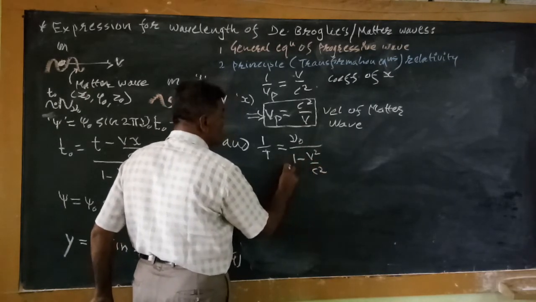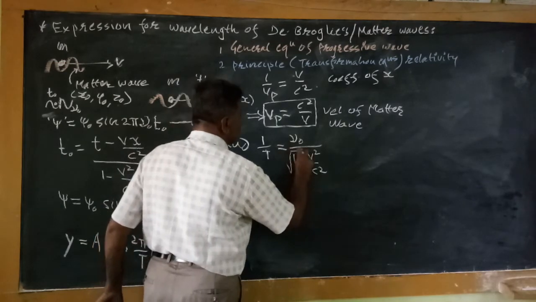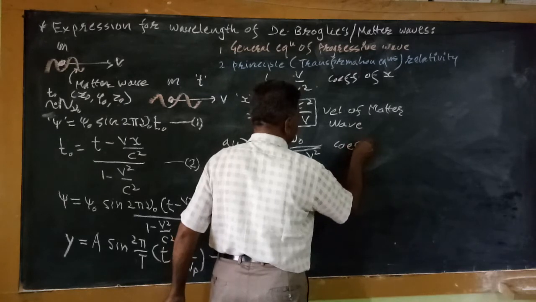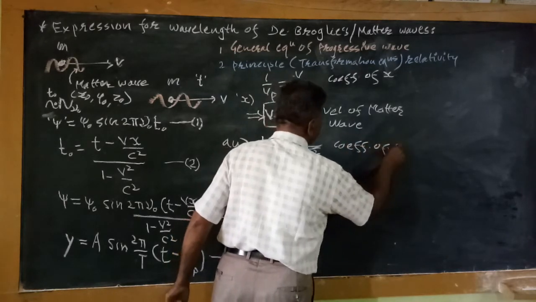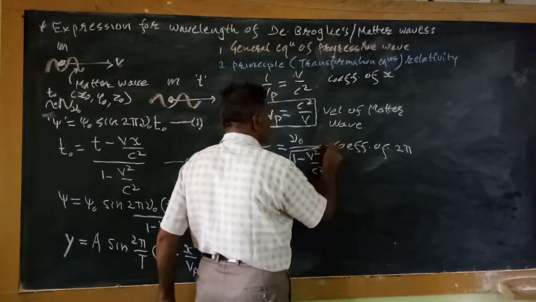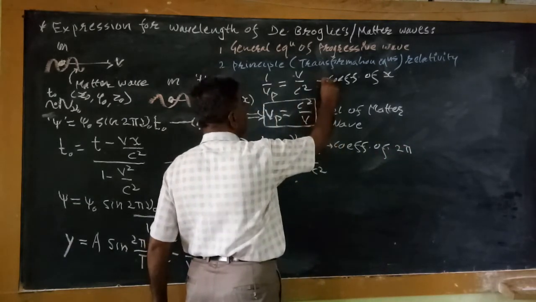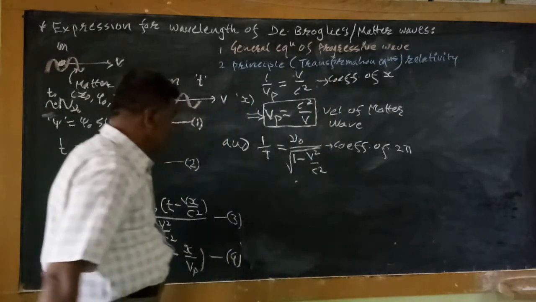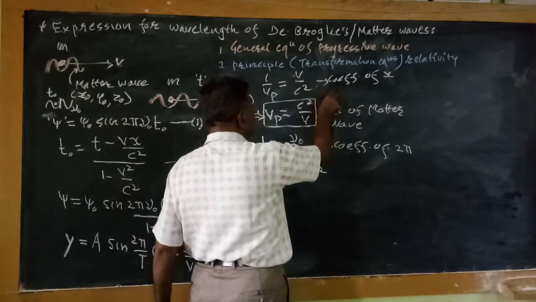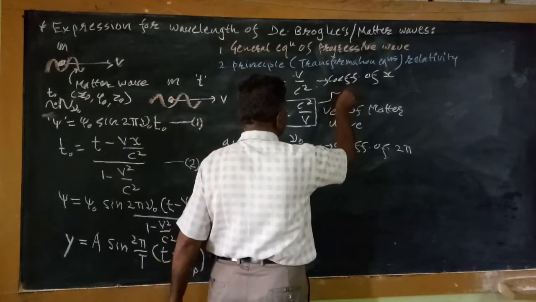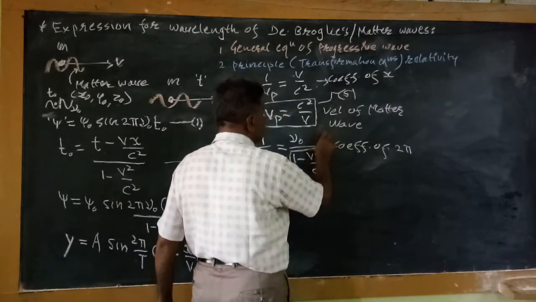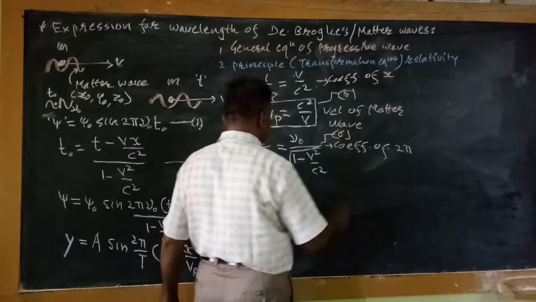This is the coefficient of 2 pi. Suppose the coefficient of x equation is equation number 5, and this one is equation number 6.